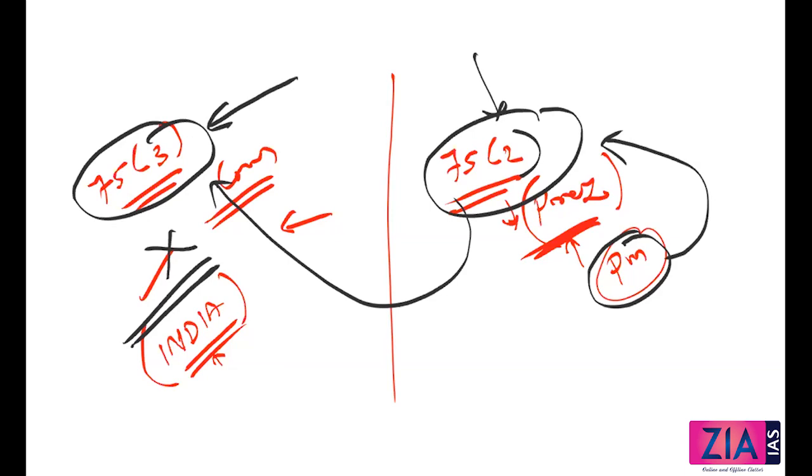Caretaker government. What is a caretaker government? This government comes into existence when the popularly chosen council of ministers loses the confidence of the Lok Sabha, or when the PM dies, or when the Lok Sabha stands dissolved. Which article is the reason behind this? Article 74, right? Because Article 74 says the president shall have a council of ministers to aid and advise. So in case of the death of the PM or the Lok Sabha being dissolved, there should be an interregnum.